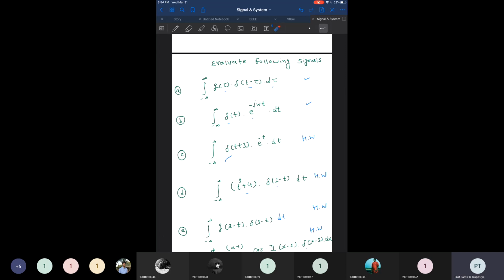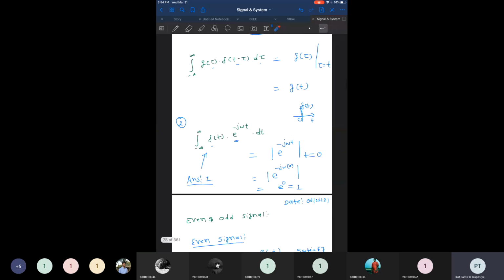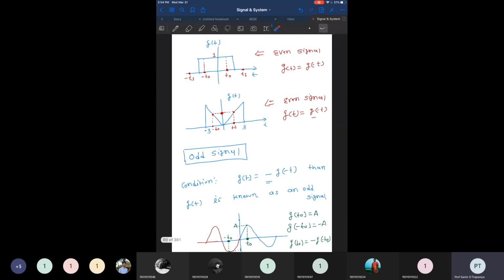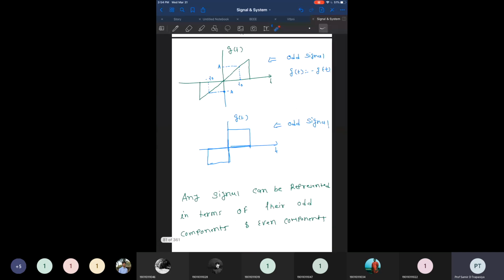Then we even discussed how to evaluate a signal if it is multiplied with the impulse. If any signal is multiplied with the impulse, it means the value of that signal where the impulse is present. If the impulse is present at tau, it means the value of g of tau. If any signal is multiplied with the impulse in an integration, the output is the value of that function where the impulse is present. That part we have already discussed, and a few examples we have covered along the same line.